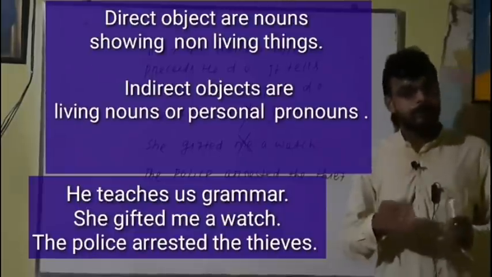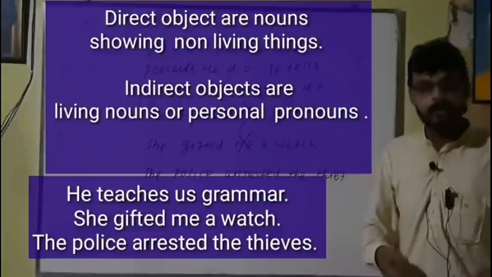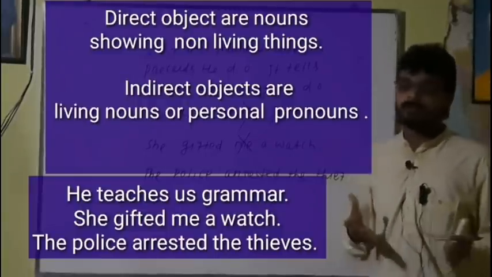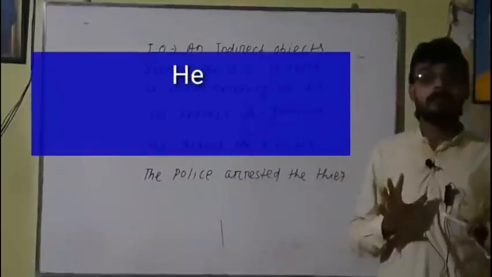If there are two objects, one will be direct and the other will be indirect. Okay, there are two ways. First, you have to ask the question what or whom. Another way to find out the indirect object.